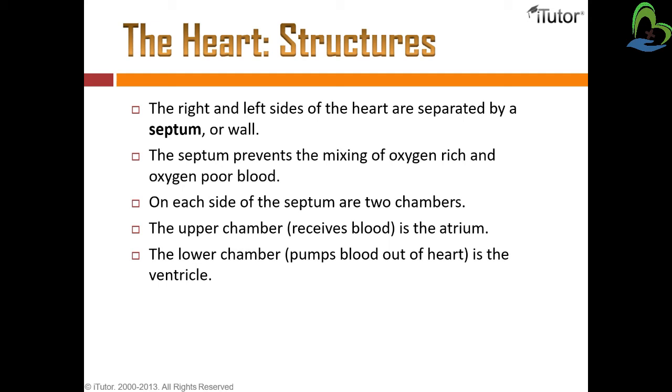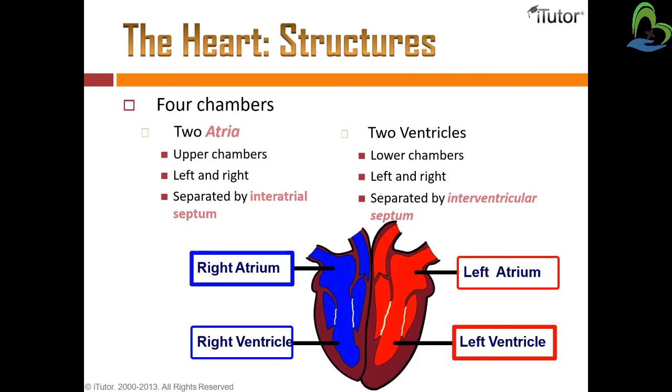On each side of the septum are two chambers. So the right side has two chambers and the left side has two chambers. In total there are four chambers of the heart. The upper chamber is the atrium and the lower chamber is the ventricle. The atrium receives blood from the body and the ventricles pump blood out of the heart. So there are four chambers of the heart, two atria and two ventricles.